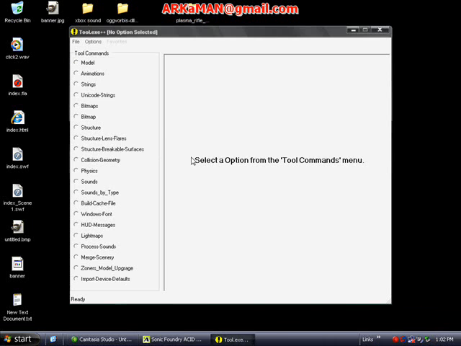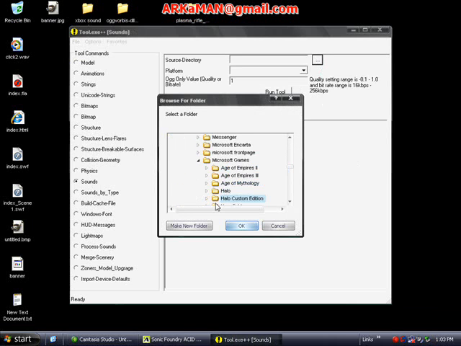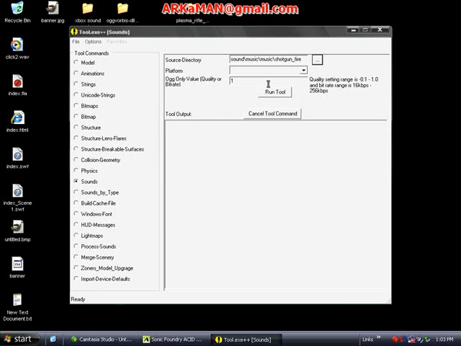Okay, now go ahead and open Tool++, Sounds, the 3 dots, click on Halo Custom Edition, Data, Sound, Music, Music, and then you can click on Shotgun Fire or just leave it at Music. But since Shotgun Fire is the only one, I'm going to select that, and I'm going to go to Platform and put it to OGG. And you can leave that. It'll work okay. So now, run Tool.